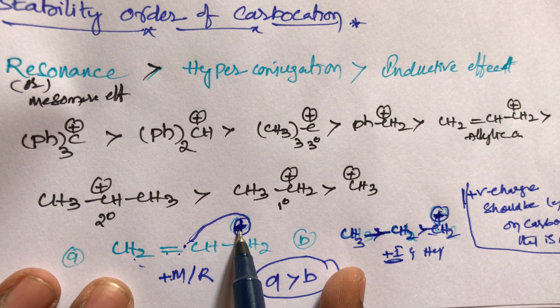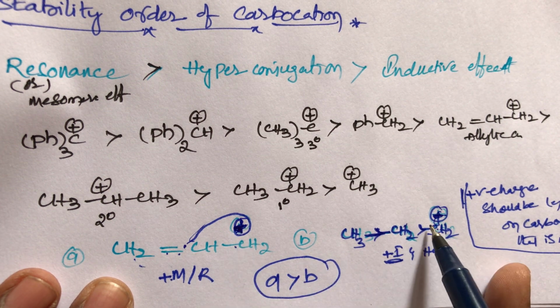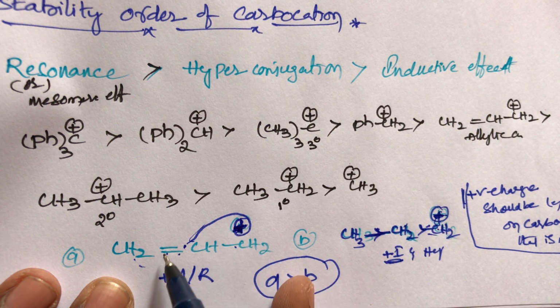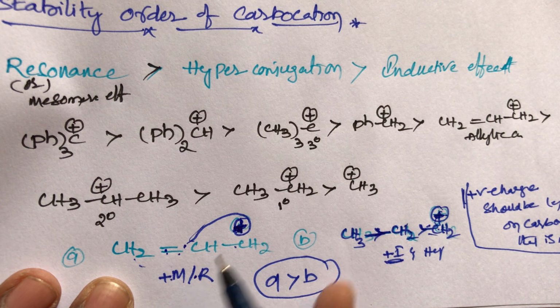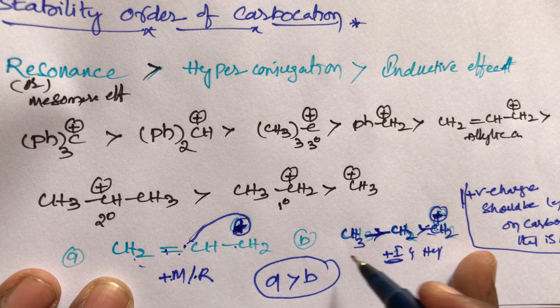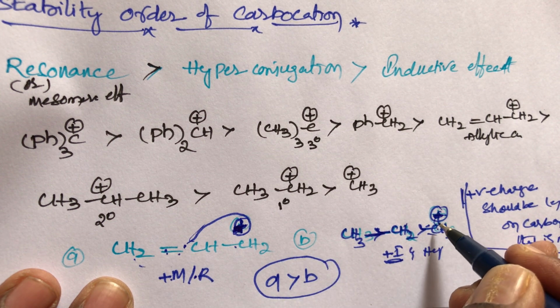This compound has a positive charge, and this compound also has a positive charge. Both have a positive charge. In the A compound, the positive charge participates in the resonance due to the conjugation. So in the A compound the positive charge completely disappears. But in the B compound the positive charge only slightly decreases.